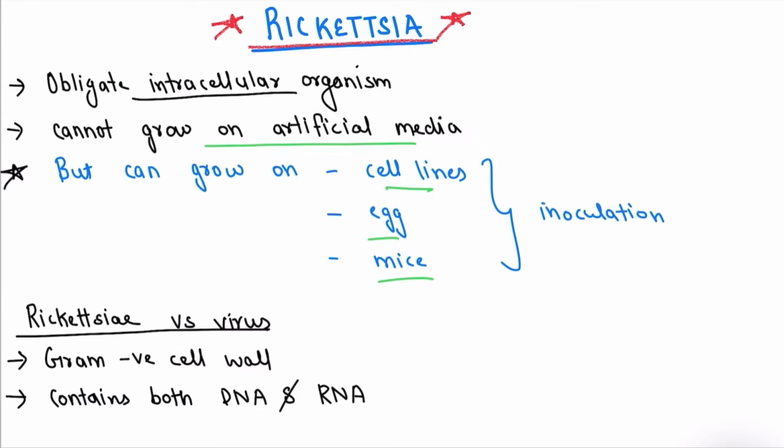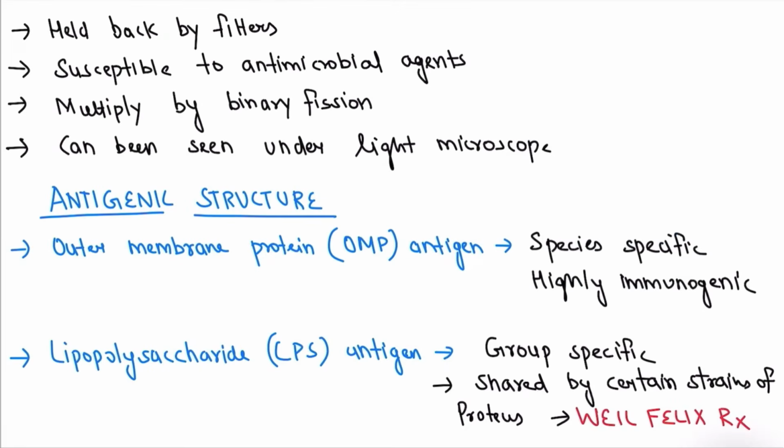During the earlier time, there was doubt whether it was a virus or bacteria. The points that suggest that it is a bacteria are: it has a gram-negative cell wall, it contains both DNA and RNA. The third point, it is held back by bacterial filters, and it is susceptible to antimicrobial agents. And the last point, it multiplies by binary fission and can be seen under light microscope. These points suggest that it is a bacteria, not a virus.